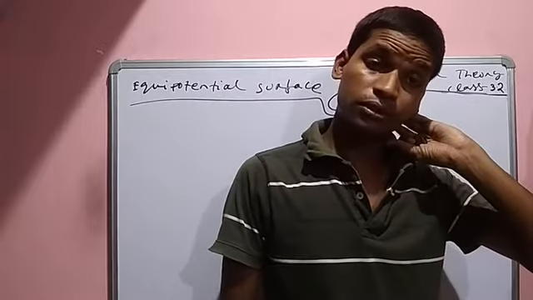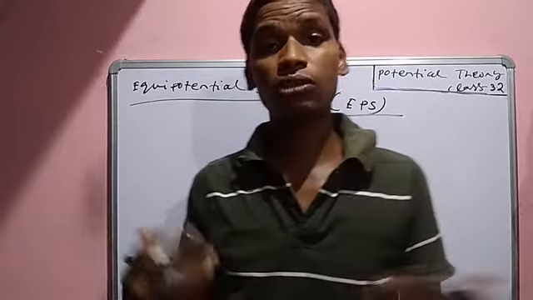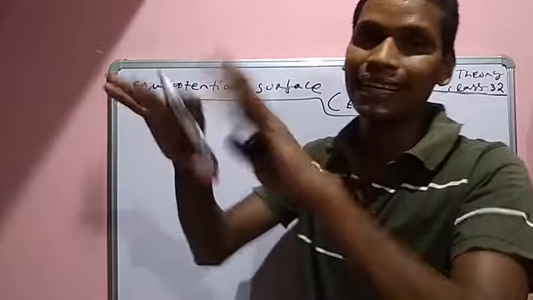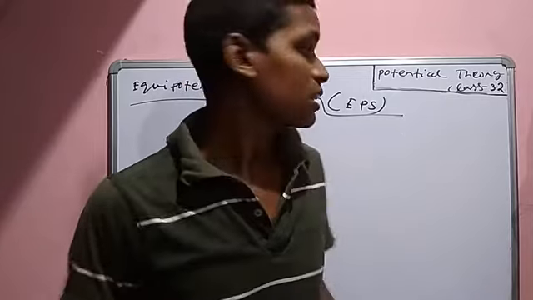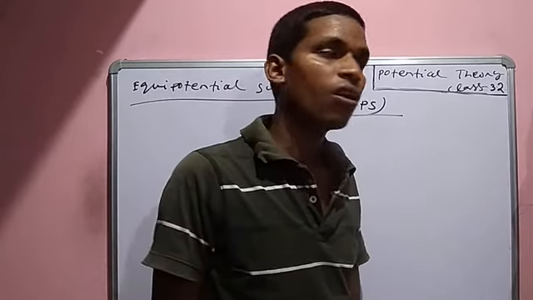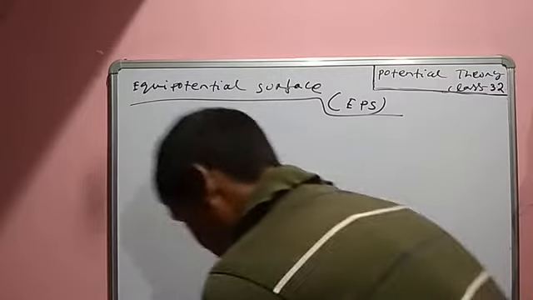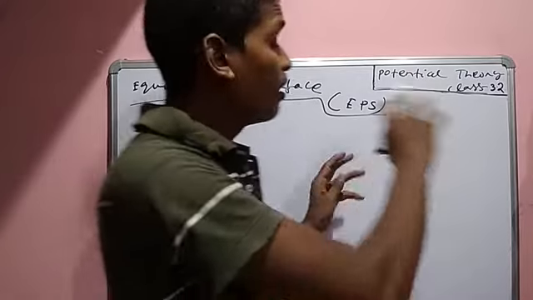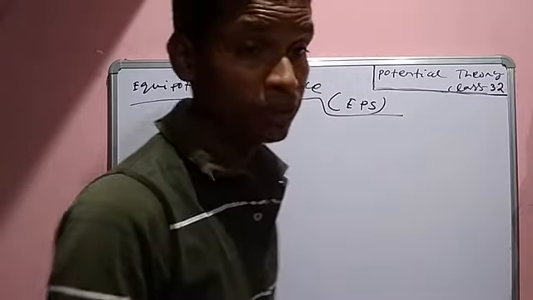Equipotential surface means equipotential. Eq means equal. Potential we have already known. Surface is the area of a substance. That is called surface. Yes or no? That means in all surface, in all region, the potential is same. That is called equipotential surface.